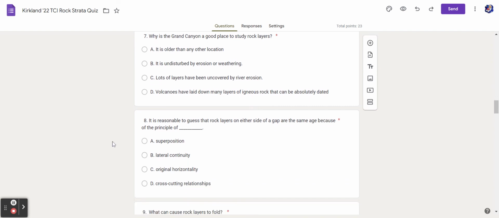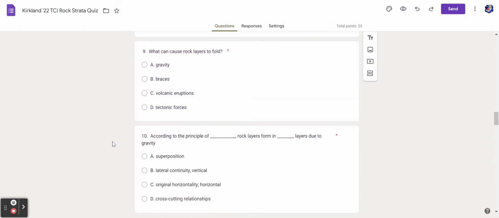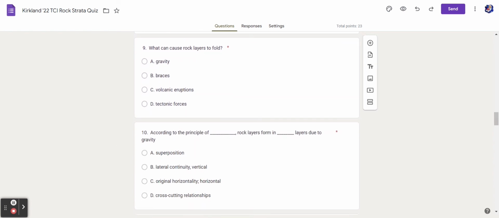8. It is reasonable to guess that the rock layers on either side of a gap are the same age because of the principle of A. Superposition, B. Lateral continuity, C. Original horizontality, D. Cross-cutting relationships. 9. What can cause rock layers to fold? A. Gravity, B. Braces, C. Volcanic eruptions, D. Tectonic forces.